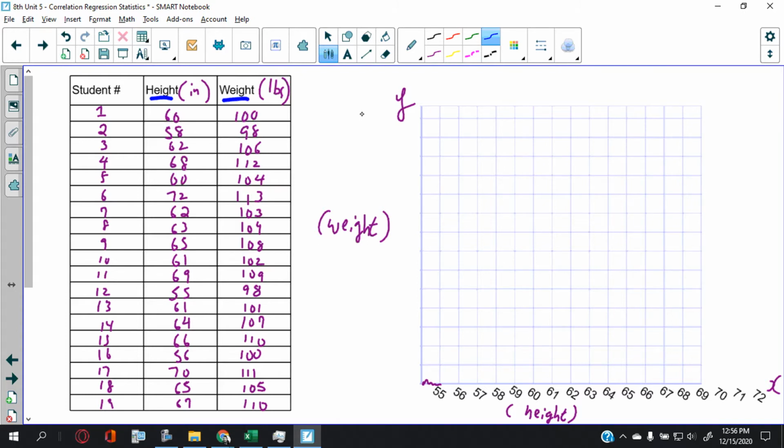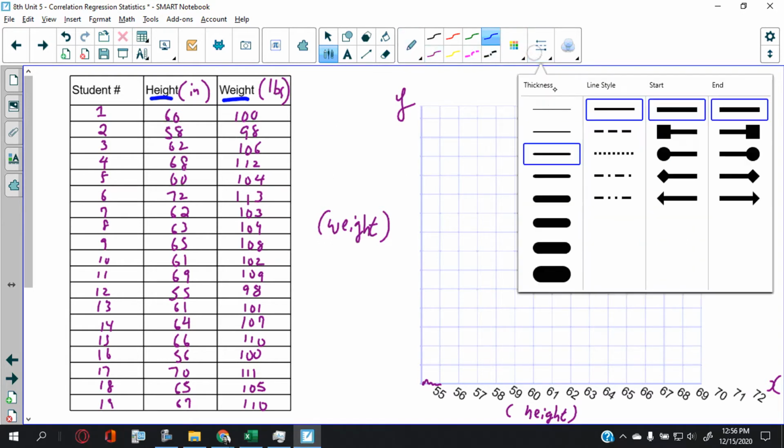Now, I think many of you already know that there's obviously a relationship between height and weight, because taller people tend to weigh more. So let's say it's you, or your little brother or sister, and they go around and survey their class.